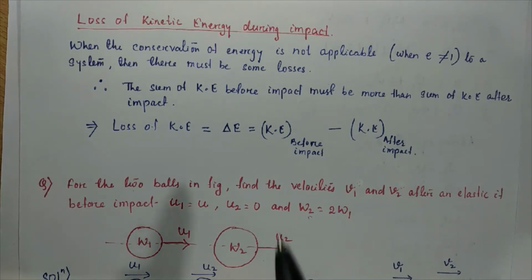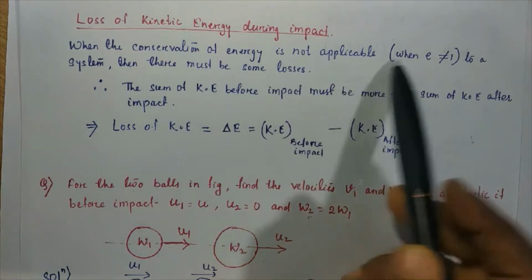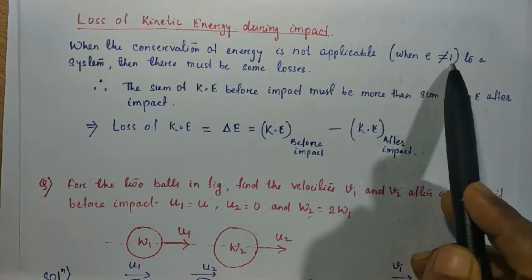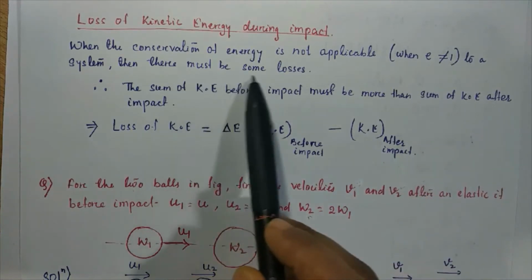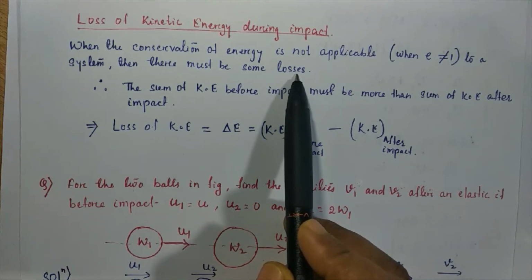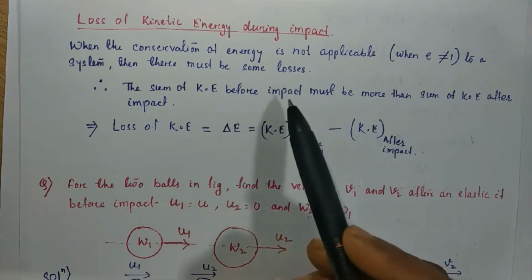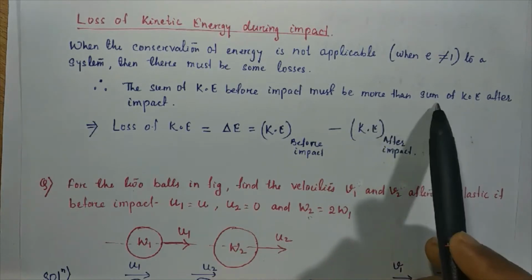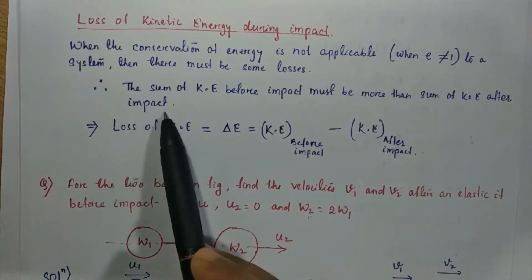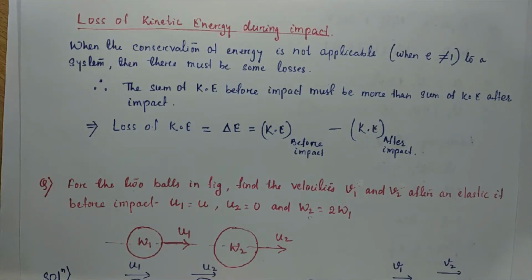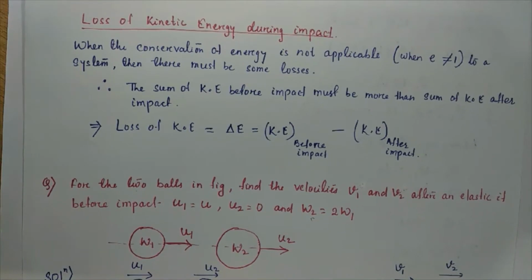So when the conservation of energy is not applicable, or when the value of e is not equal to 1 for a system, then there must be some losses. It means the sum of kinetic energy before impact must be more than the sum of kinetic energy after impact. If the kinetic energy of the bodies before impact is greater than after impact, the loss of energy is there in the process.